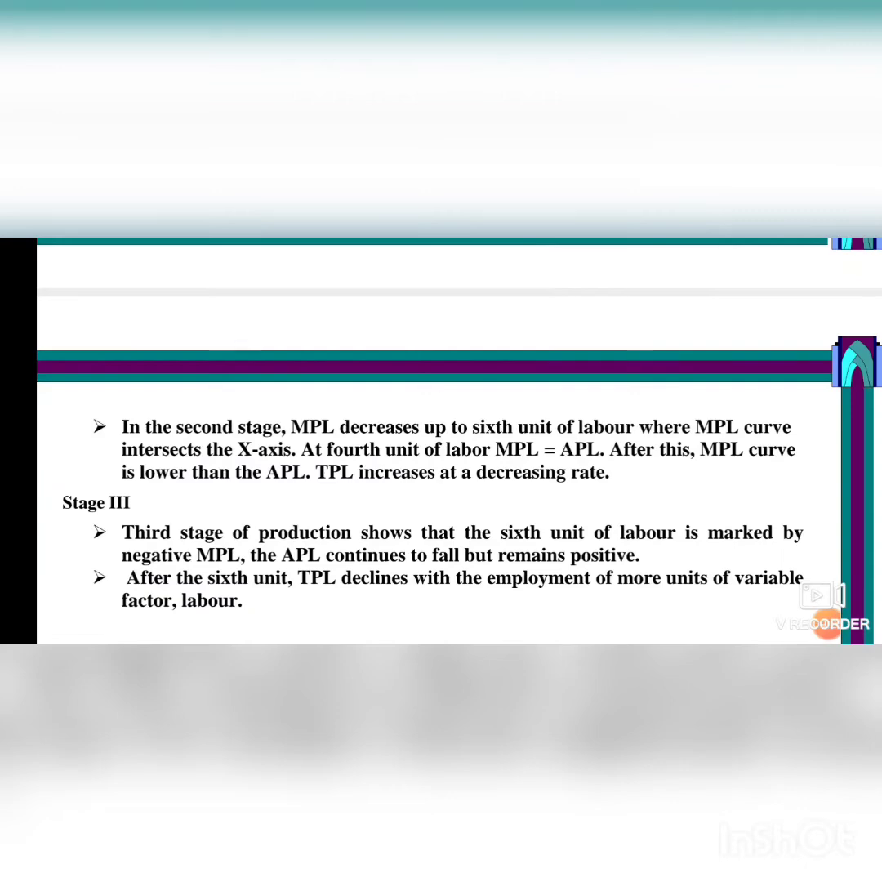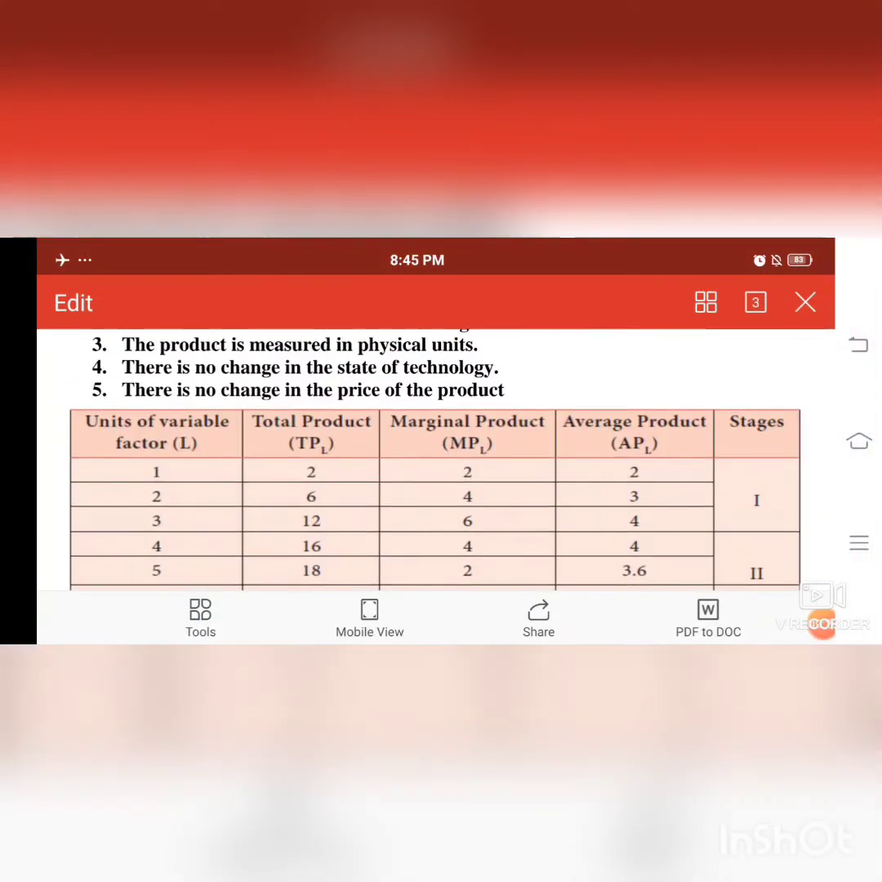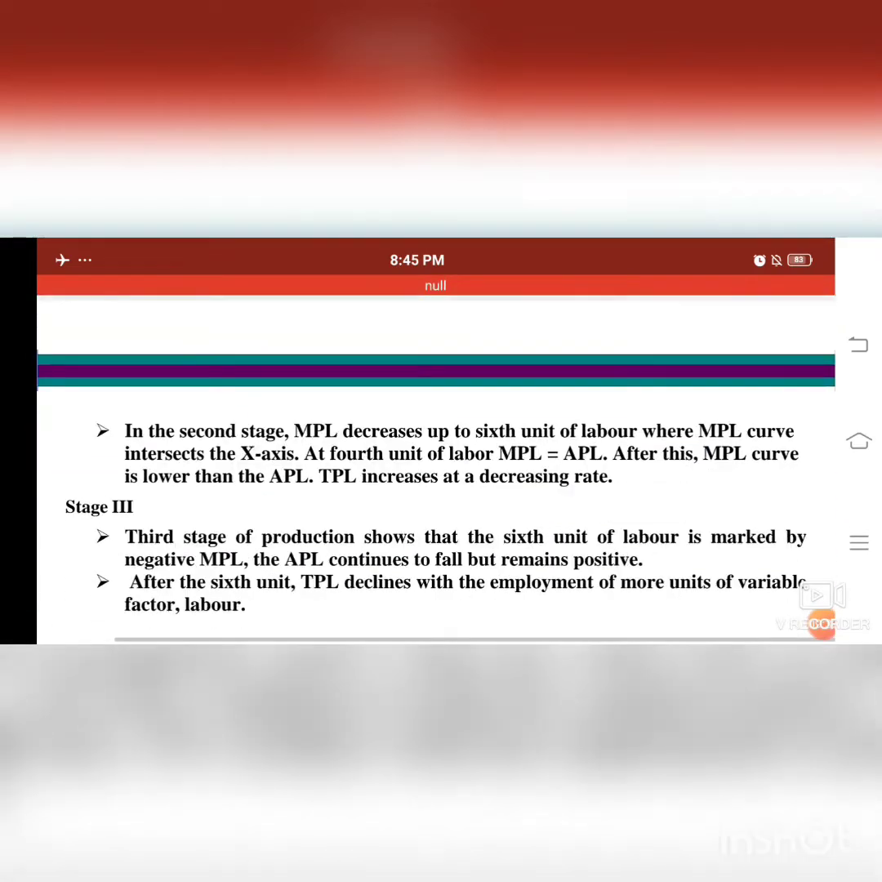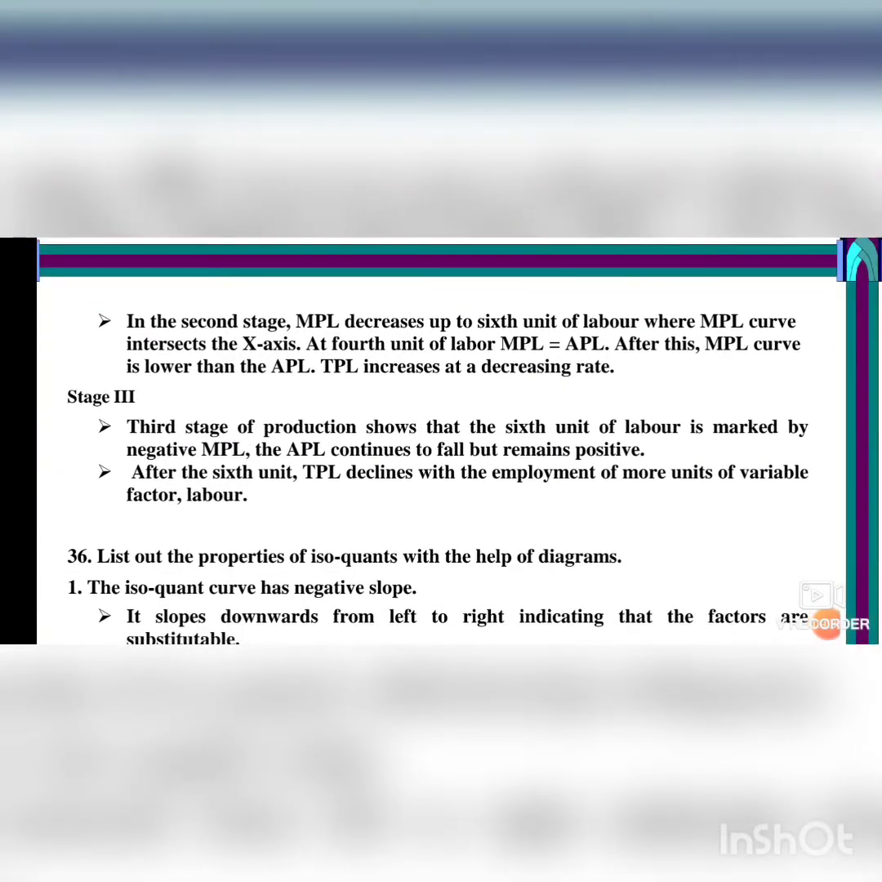Now in this unit of variable factor, we have taken only labor, isn't it? So the last point is that after the 6th unit, TPL declines with the employment of more units of variable factor labor. Next we will see the properties of the isoquant curve.